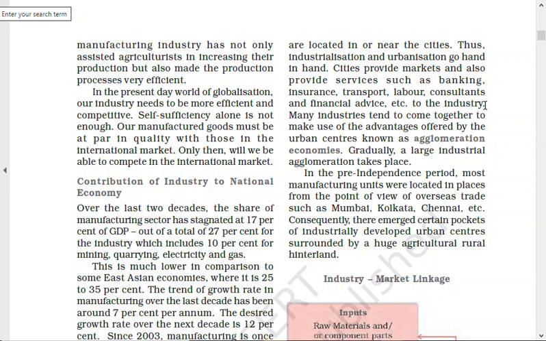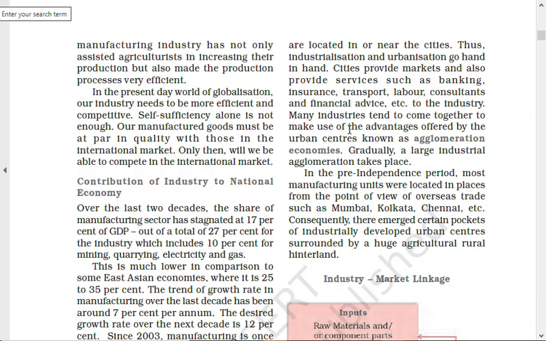Okay, this is also one thing, that industries would like to be close to the raw material, depending upon the types of industries. Okay, industries would like to be close to the cities, so that they can get those facilities quickly and easily.